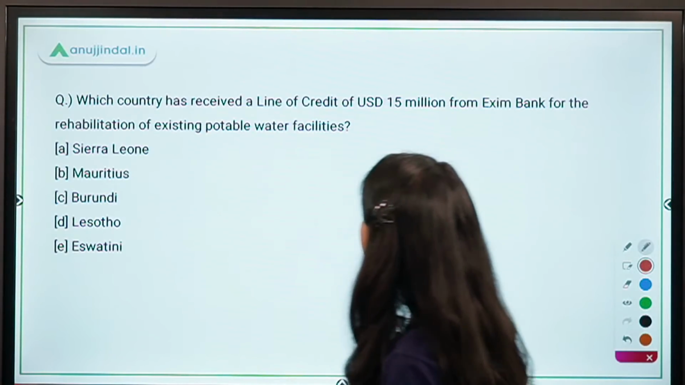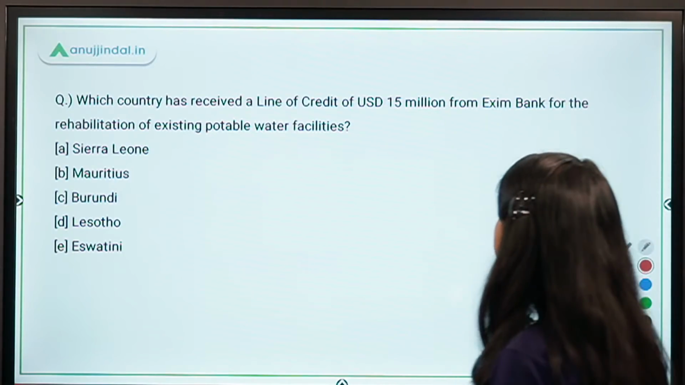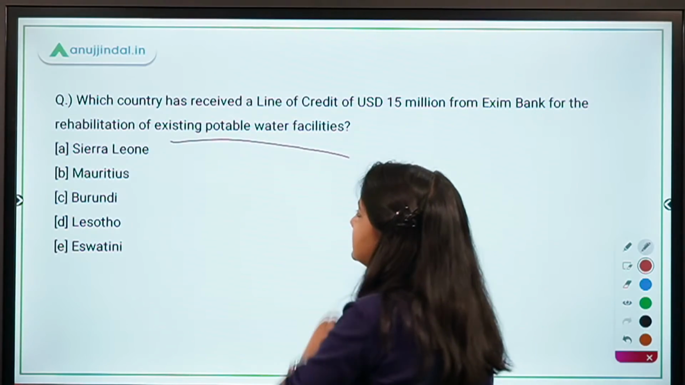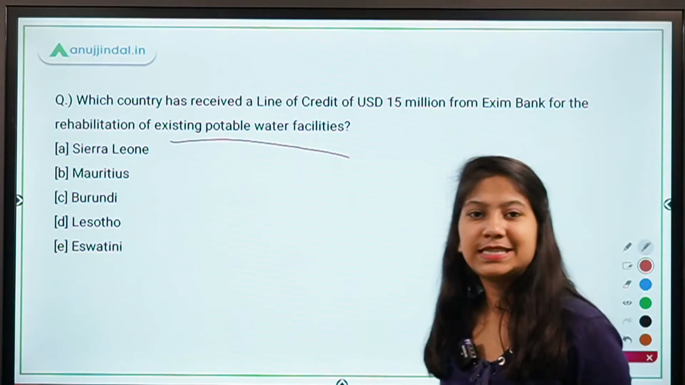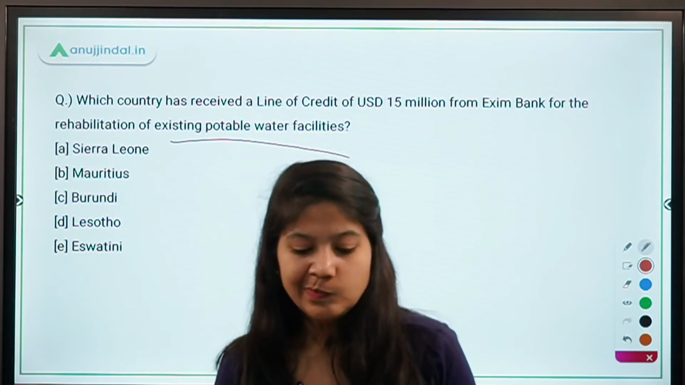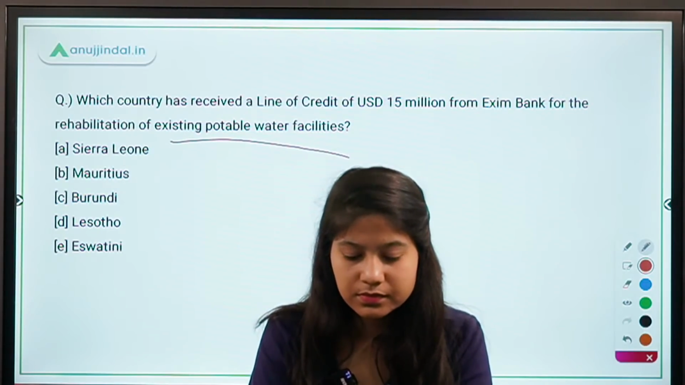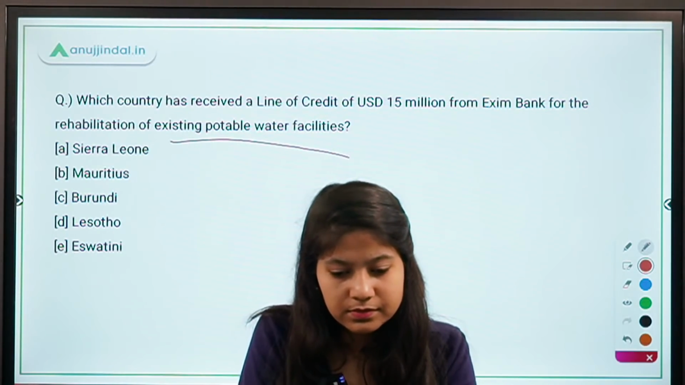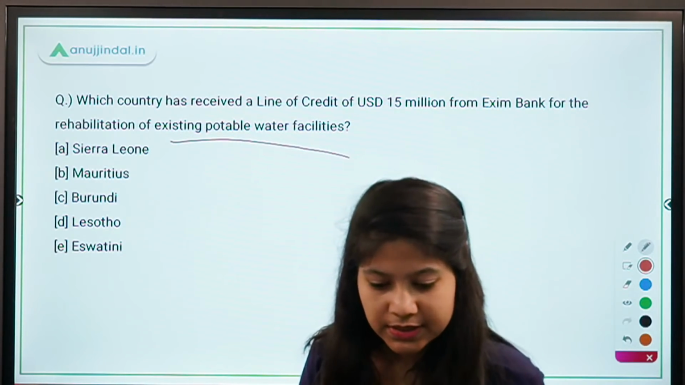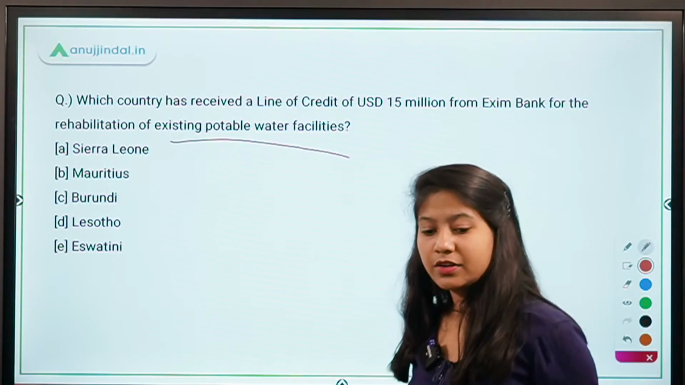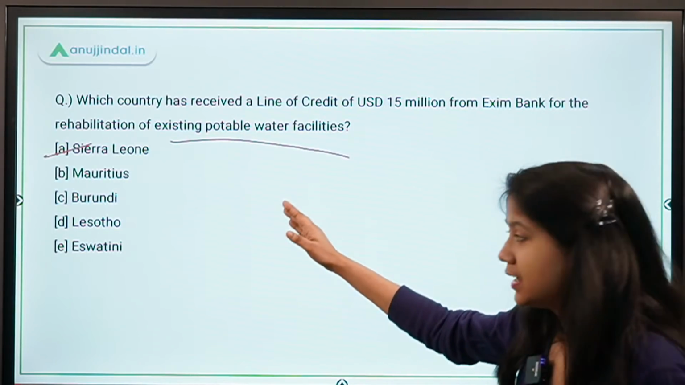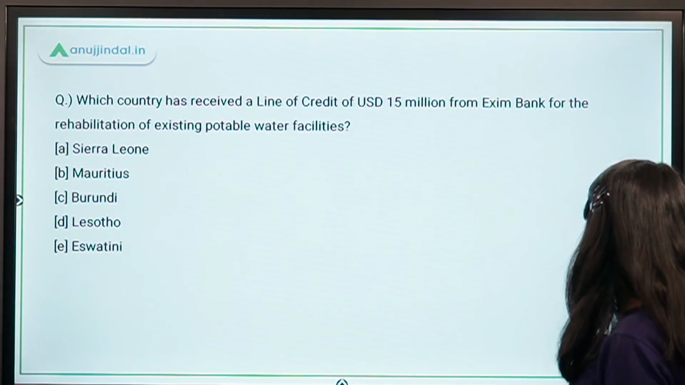Which country has received a line of credit of USD 15 million from Exim Bank for rehabilitation of existing potable water facilities? So you have the 5 options. Tell me the name of the country. Yes, absolutely right. Pranay, Vani, Akhil, you all are right. It's Sierra Leone. So Sierra Leone is the name of the country that is getting this line of credit.